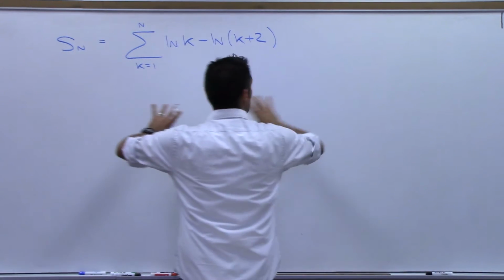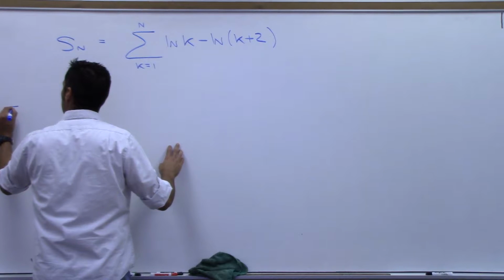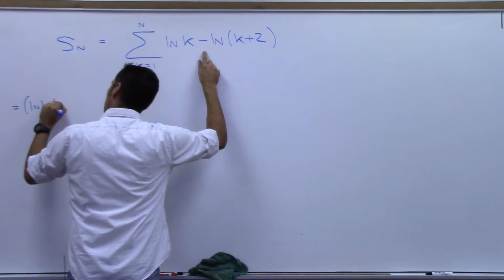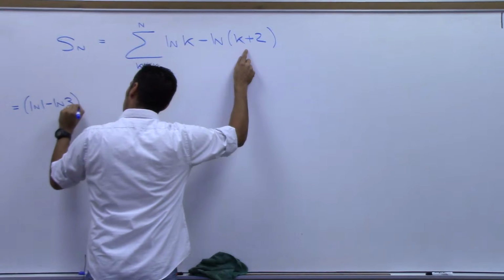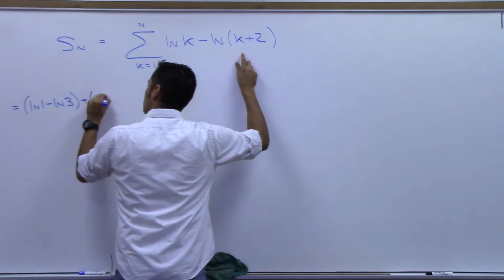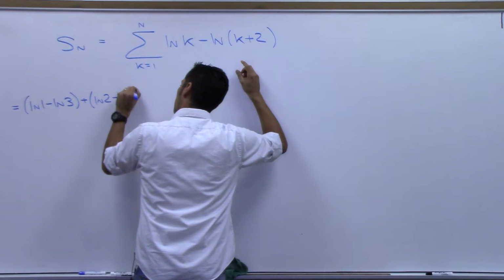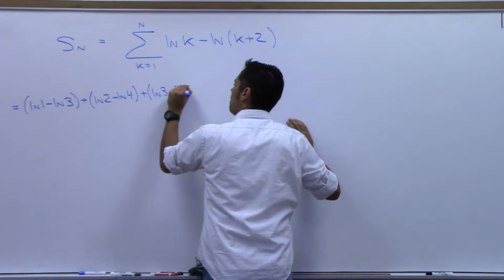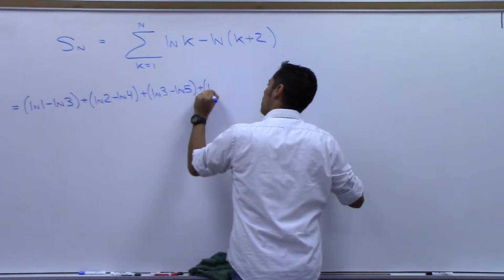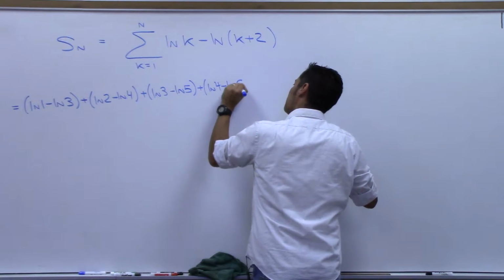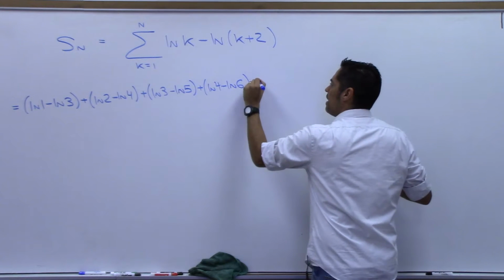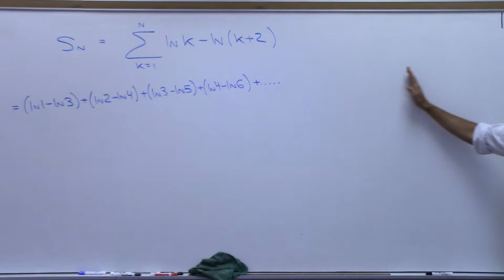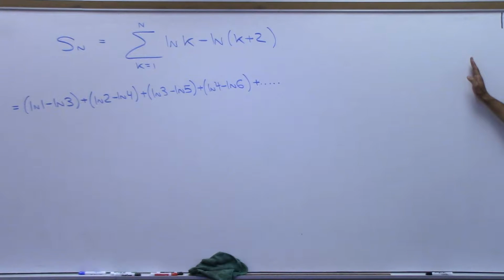All right, let's write this down. And I'm going to need a lot of room, okay? I'm going to start out. What happened when we plugged in 1? We had ln 1 minus ln 3. When I plugged in 2, ln 2 minus ln 4. Plug in 3, ln 3 minus ln 5. Plus, I'm going to do one more, ln 4 minus ln 6. With me? I continue this, not forever this time. I'm actually going to stop at n.